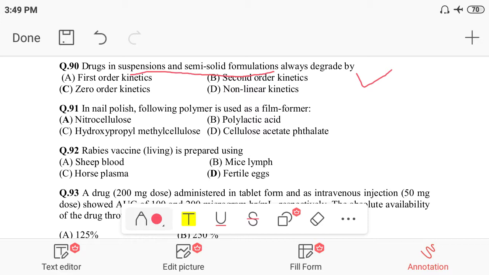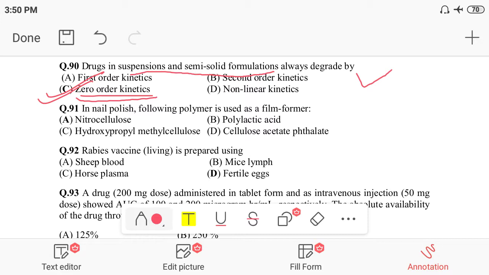So the degradation of the drug in a suspension, solution or liquid takes place by zero order kinetics. According to zero order kinetics, it is very clear. So the option would be option C, zero order kinetics, the drug can be degraded. So this is the answer for 90. I think you got my point.